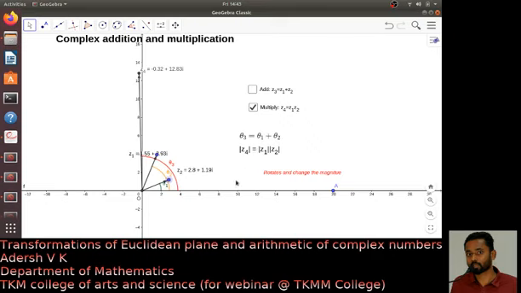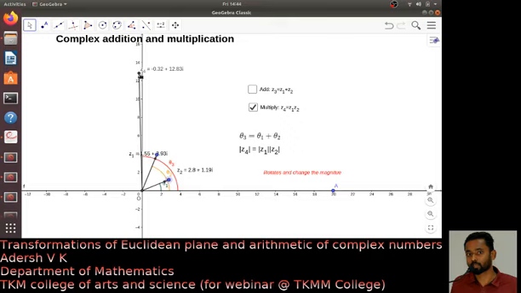So the important thing is what this multiplication does. What is the dynamics of this multiplication? You fix z1 and suppose that you are multiplying with z2. So what it does, it rotates, and it also increases the magnitude.